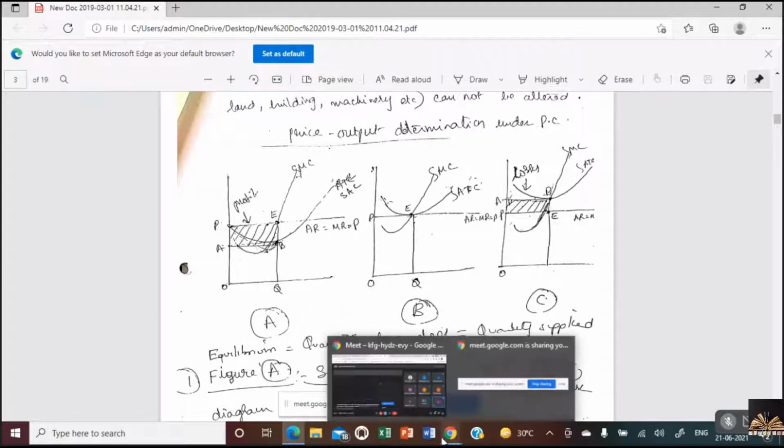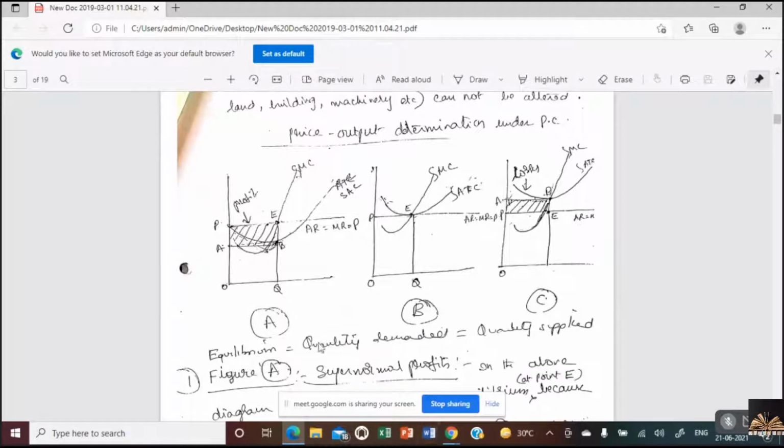Now, seeing these supernormal profits, more and more sellers enter into the market, leading to no profits, no loss.